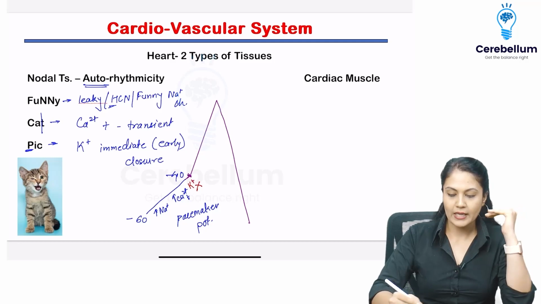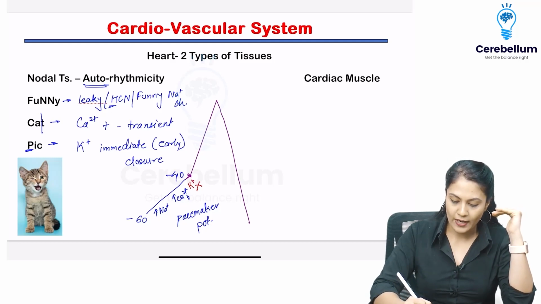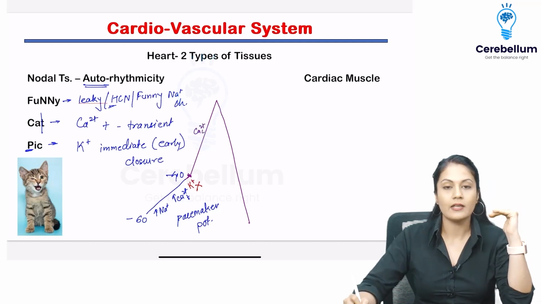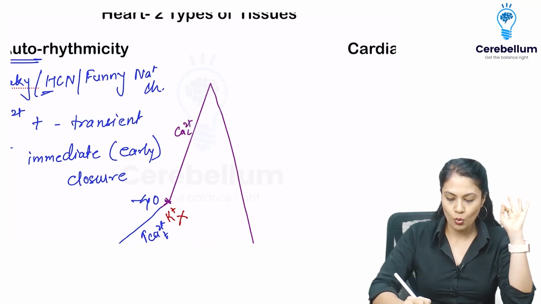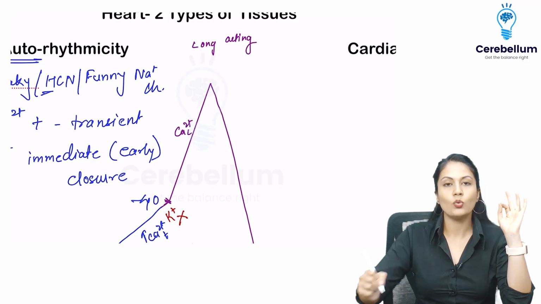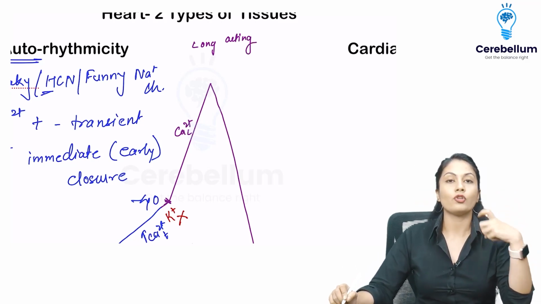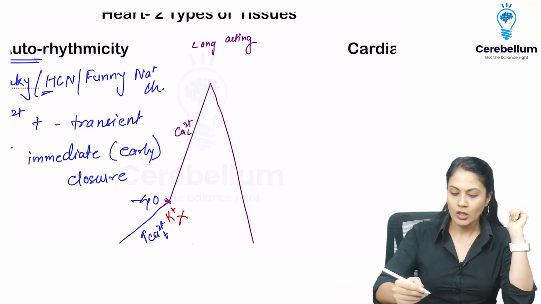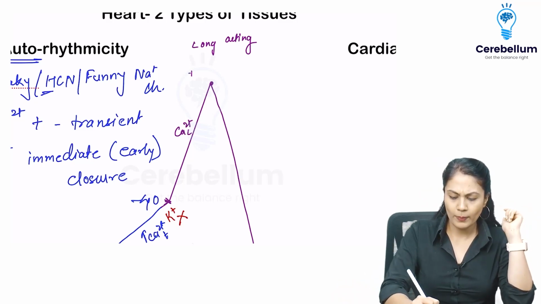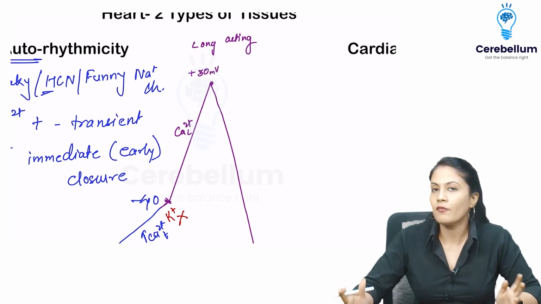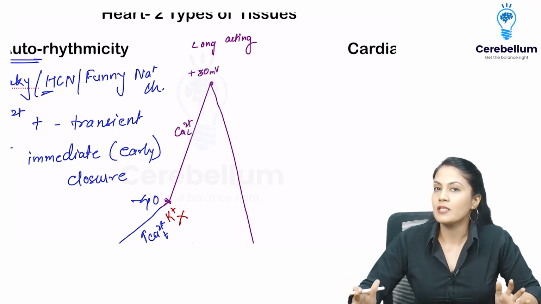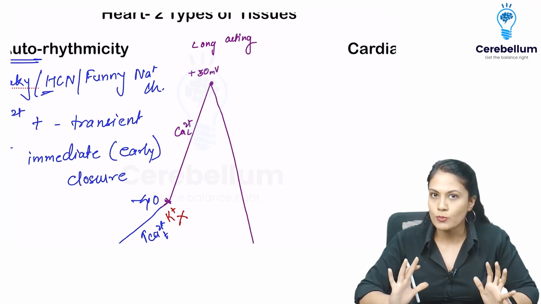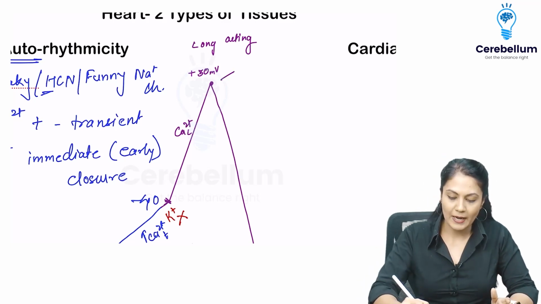As soon as we reach the firing level, what will happen? There is another calcium channel, the calcium L channels, which are going to open up. L means long acting. So compared to calcium T channels, they are open for a longer duration. That's why we call them calcium long acting. Till what point will they be open? They will be open till plus 20 to plus 30 mV. In different books, different values are given. In some books, it is given as plus 35 also. I am writing on average plus 30. That is known as the spike potential.